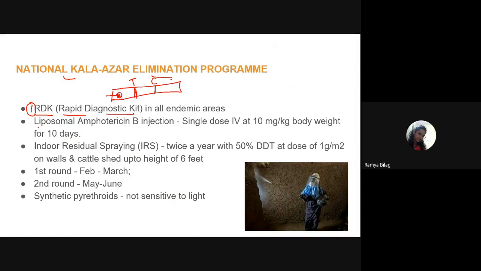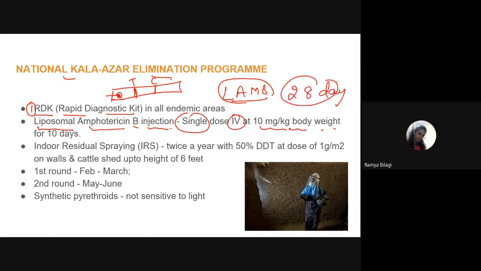Then this program also says that we need to make use of liposomal amphotericin B injection, that is LAMB injection. It has to be given how? Single dose intravenously, 10 milligram per kg body weight. Otherwise, earlier we used to give multiple doses for nearly 28 days. So now the treatment norms have been changed. So a single dose intravenously is more than enough as per this National Kala Azar Elimination Program.